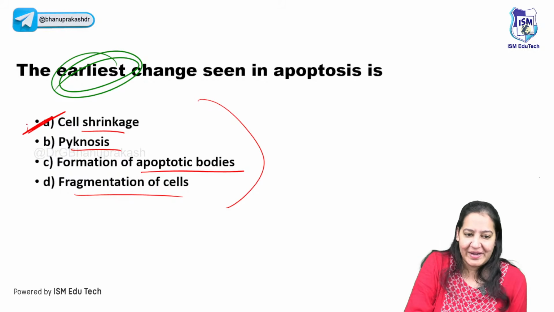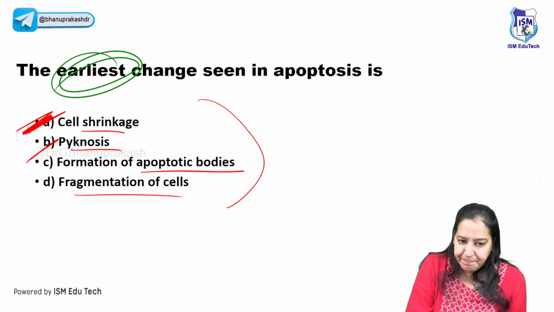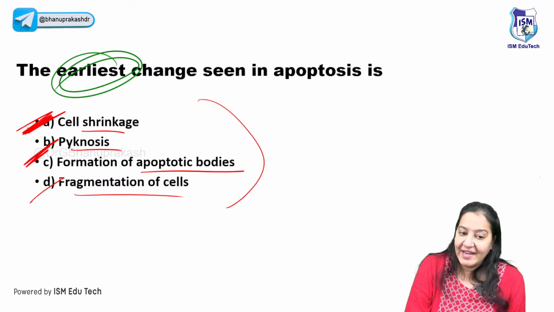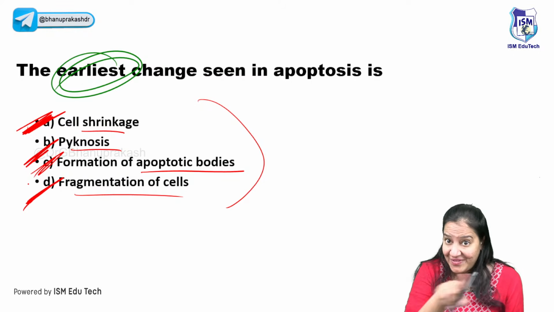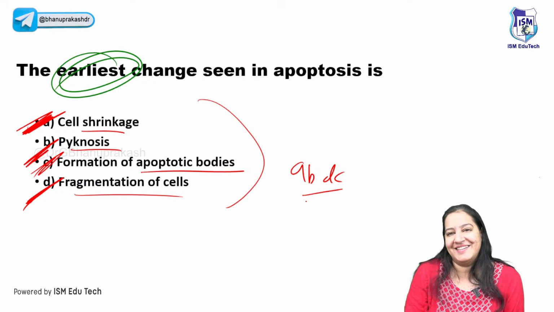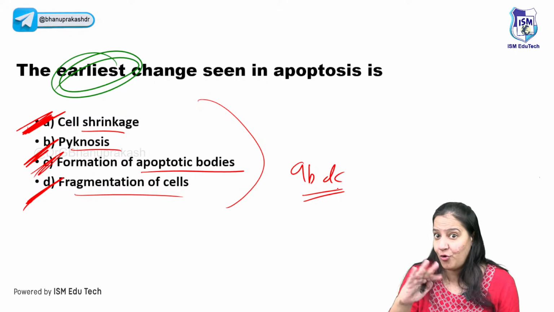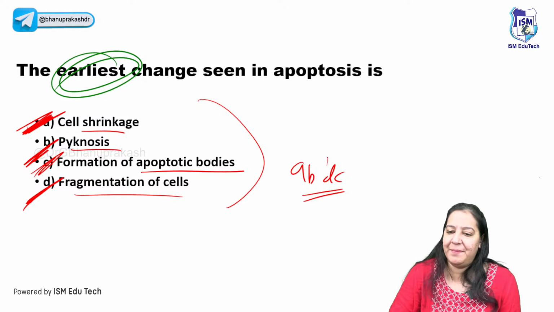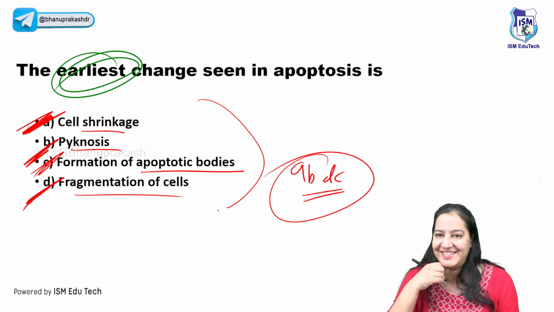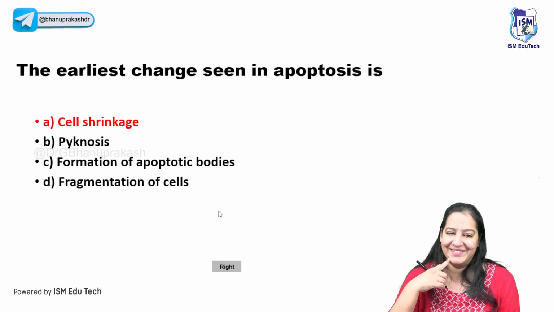So first is cell shrinkage, I know. Then there is pycnosis, number 2. Then karyorrhexis, number 3. And last, formation of apoptotic bodies. I have shown you the sequence, so it will be ABDC. Right? You can imagine how beautifully I can create MCQs on that, giving you 4 options. So the correct answer is ABDC. All those who said ABDC are right. You got my point. So let me move ahead.